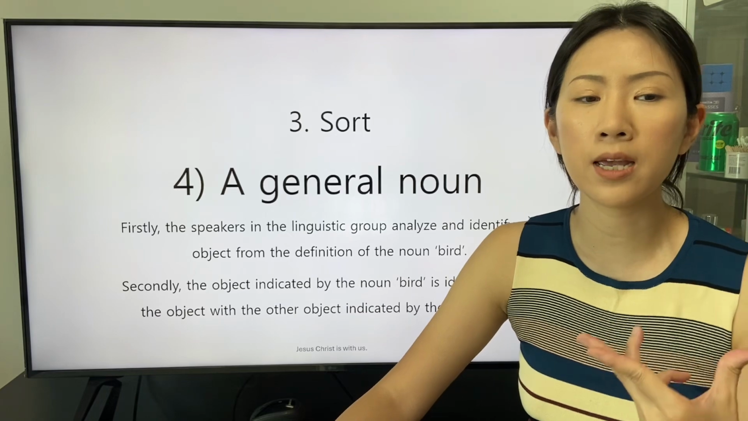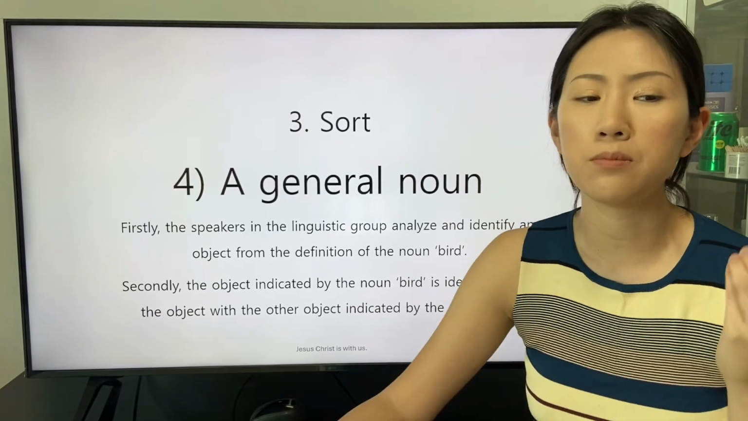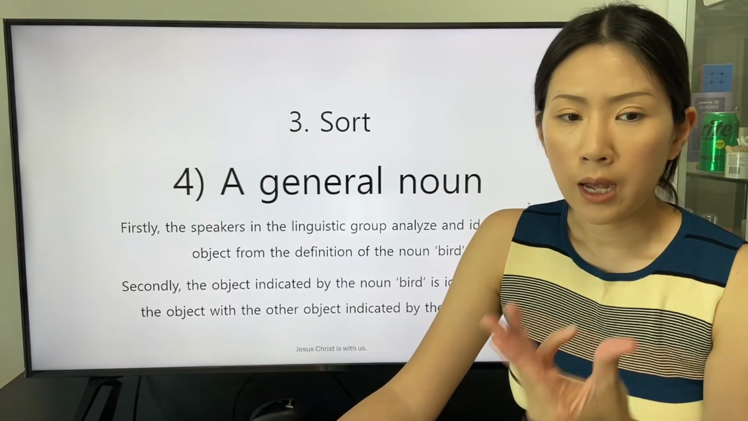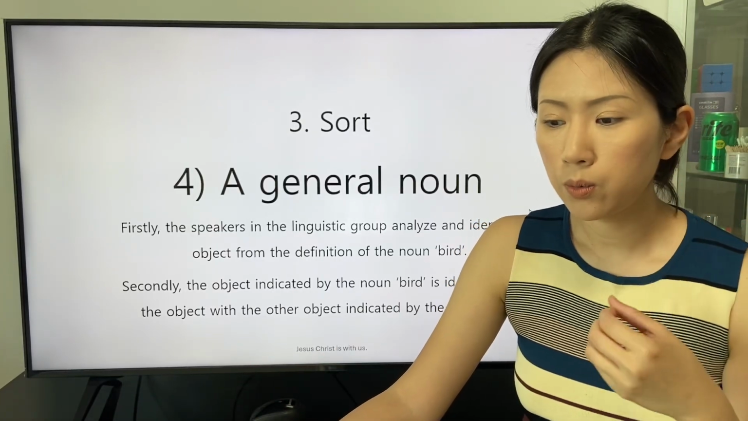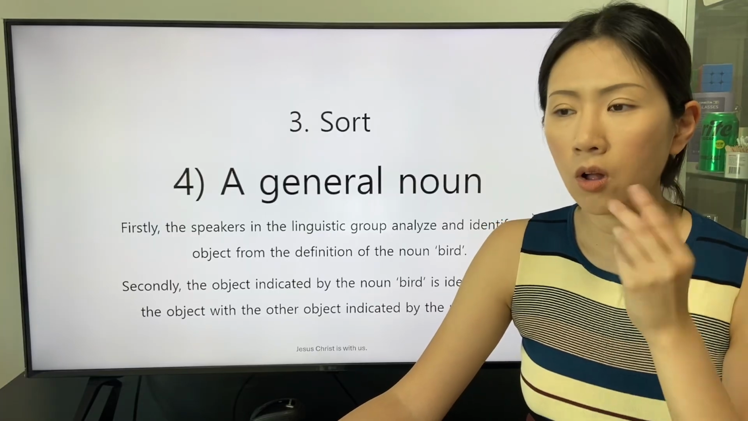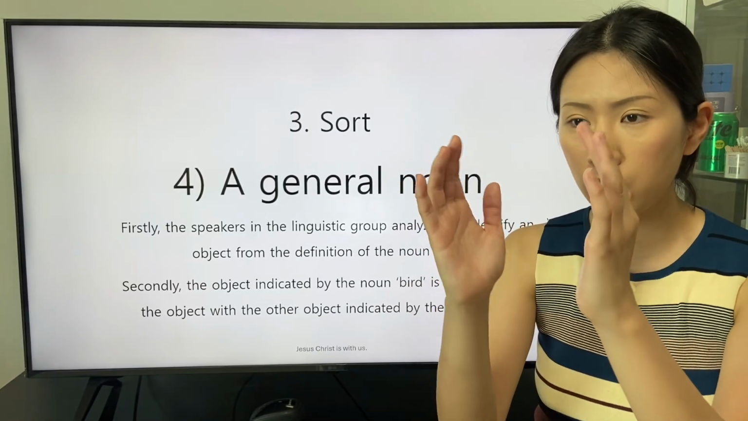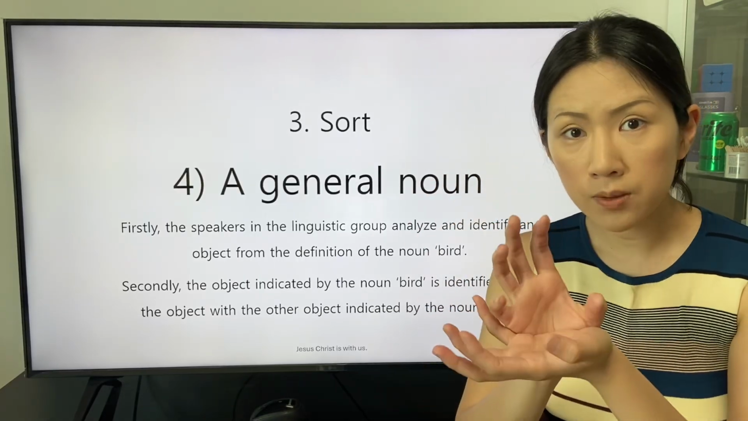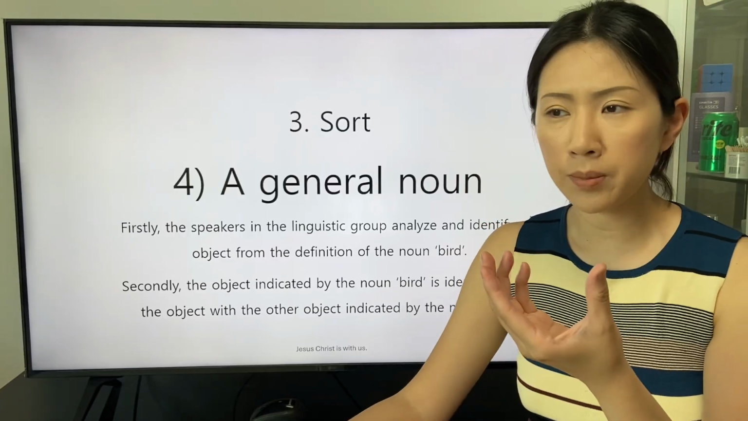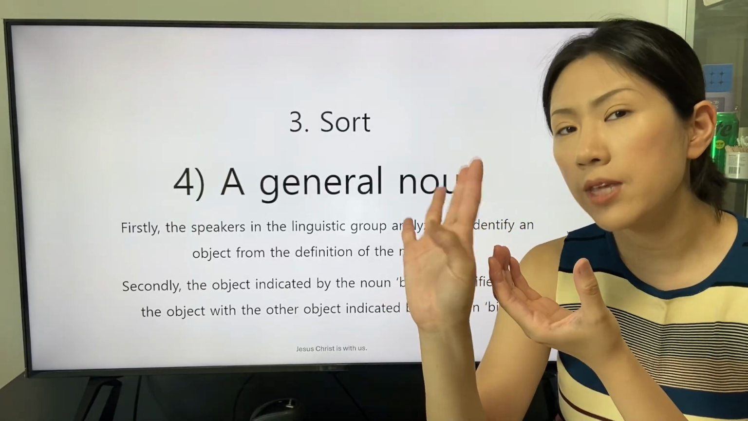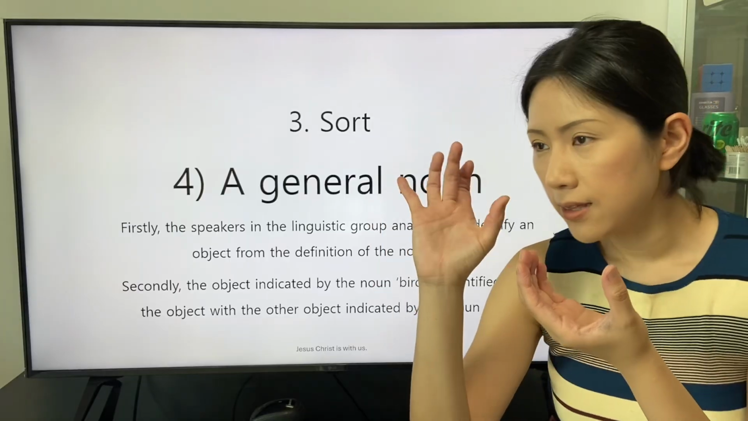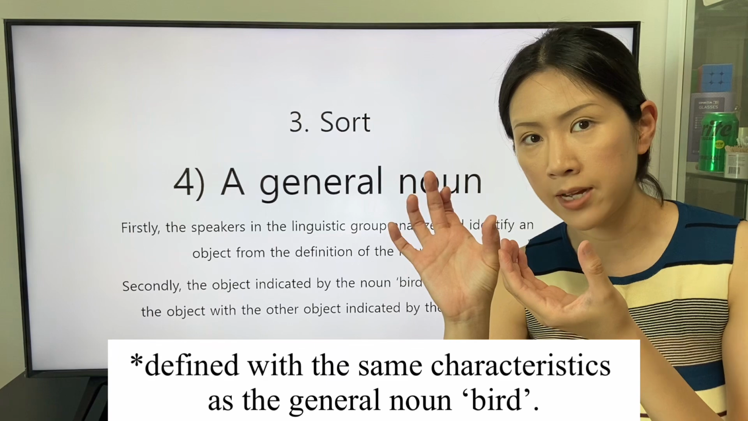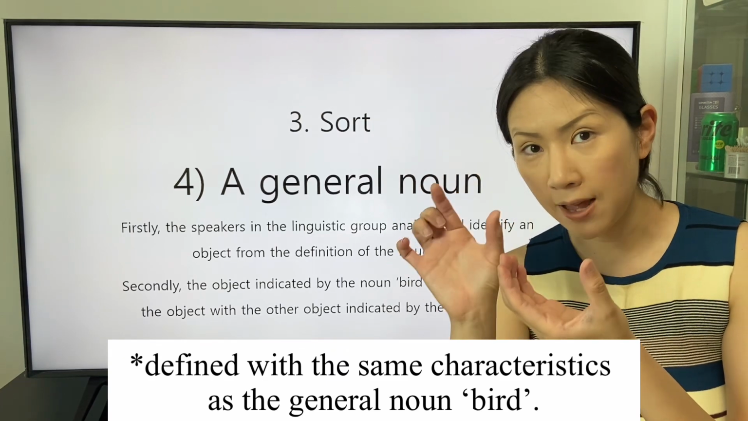Secondly, the object indicated by the noun bird is identified from the other object indicated by the noun bird. So the speakers are able to identify an object indicated by the general noun bird that is able to be discerned from the other object that is also defined with the same characteristics as the general noun bird.